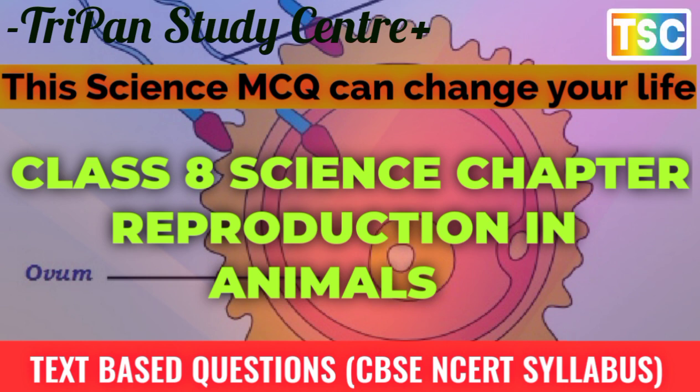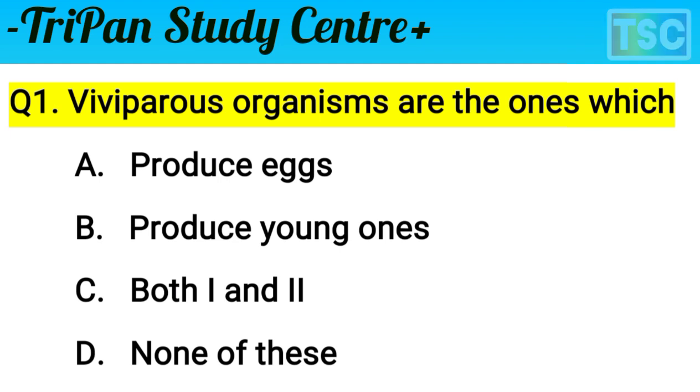Let's see the question on your screen. Viviparous organisms are the ones which... A, produce eggs; B, produce young ones; C, both 1 and 2; and D, none of these.